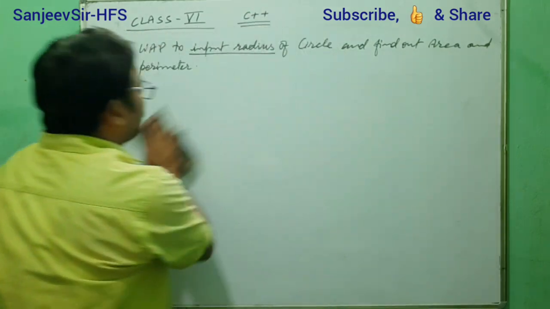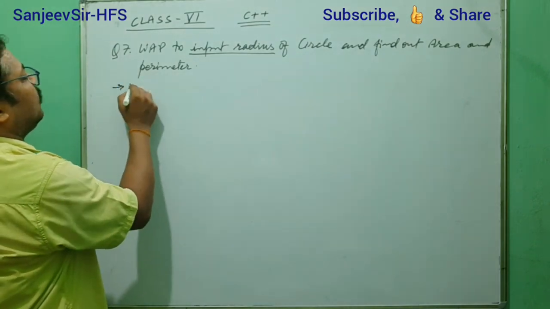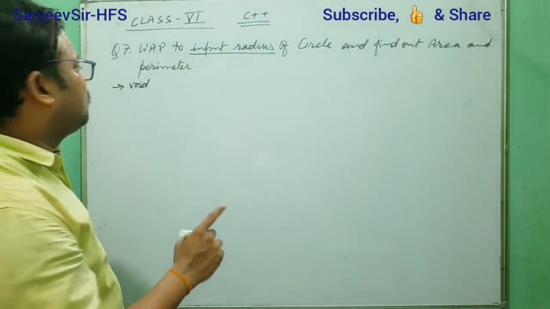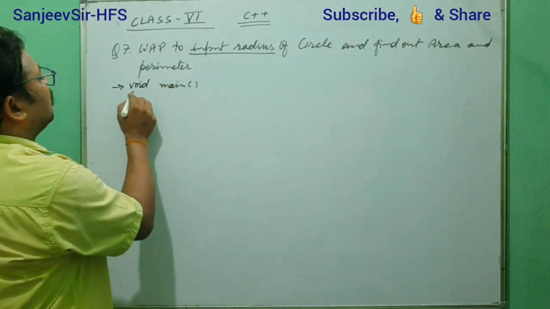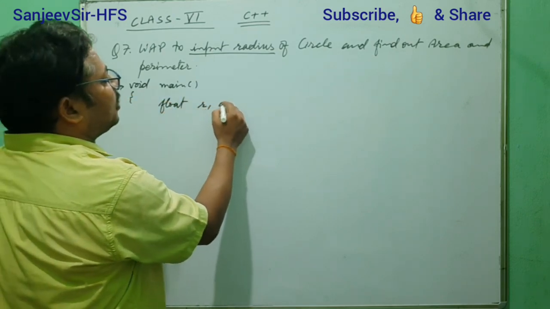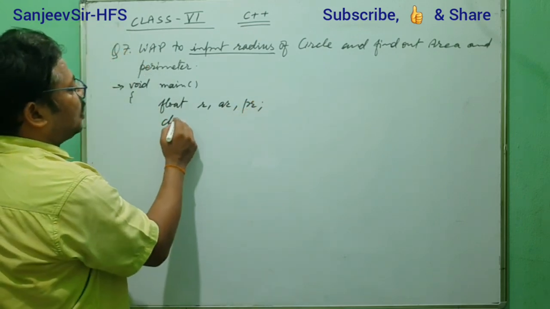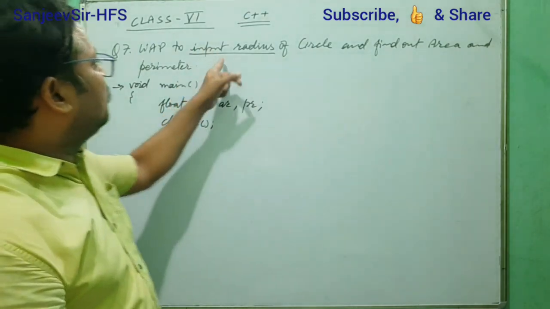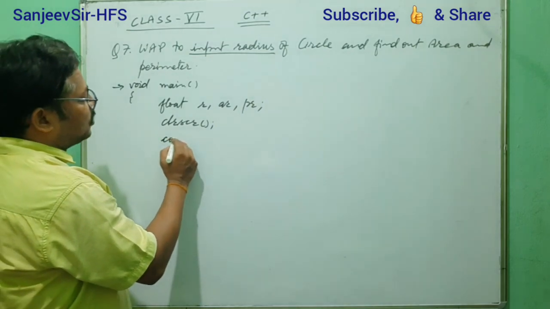I hope everybody knows that we write the program from the hash include lines, the two lines. But I start to write from main. Now here we need float type variables: r, area ar, perimeter pr. Then clrscr. Here we have to input the radius at runtime, so we need to flash one message and take input.